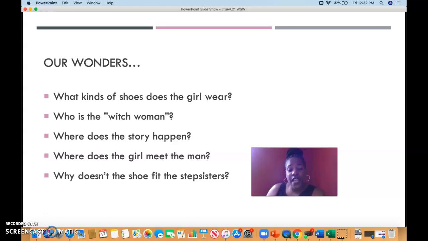Where does the story happen? We always want to think about our story elements as we are coming up with questions, as we're noticing and wondering. Where does the girl meet the man? Okay. And why doesn't the shoe fit the stepsisters? All of those are really great wonders. See if you can come up with another wonder that is not mentioned here.